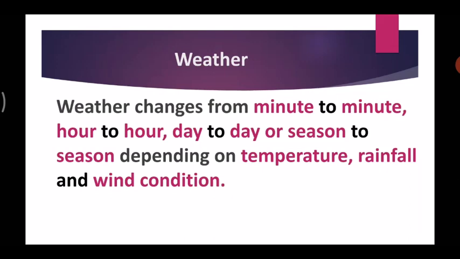Depending on the temperature, rainfall, and wind condition. So, as these conditions keep on changing from day to day or maybe hour to hour, the weather will keep on changing. That is why sometimes you have sunny days, sometimes rainy, and sometimes snowy too.